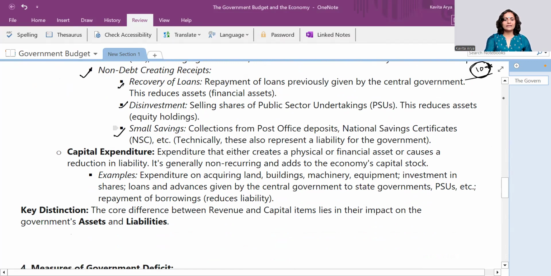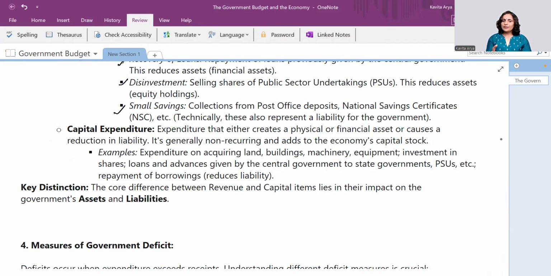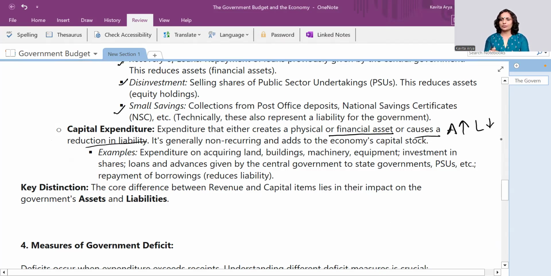Now moving ahead, capital expenditure. When we talk about capital expenditure, it means that type of expenditure which creates either a financial asset, meaning assets are raised, or causes a reduction in the liability. For example, I had a loan with me and I have repaid that loan. So money has gone, expenditure has happened, and that expenditure has resulted in the reduction of liability because the loan was a liability.